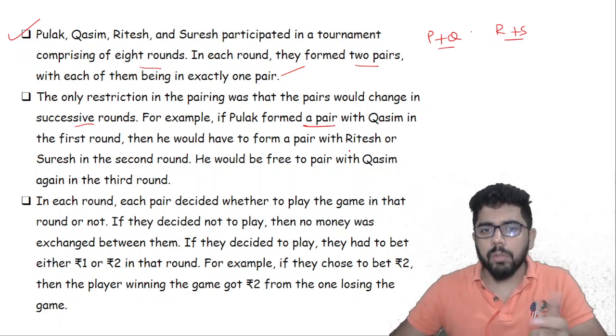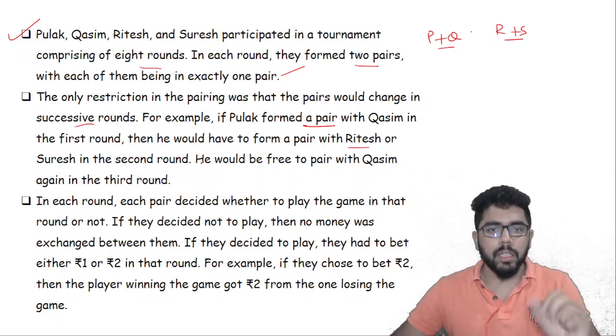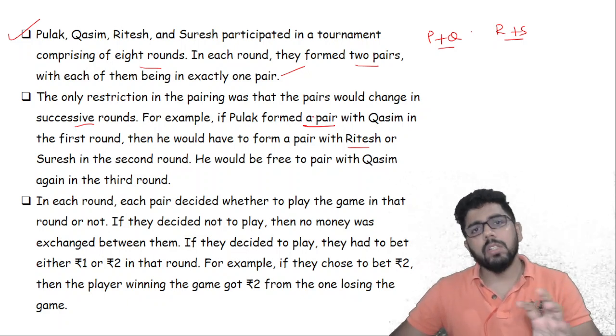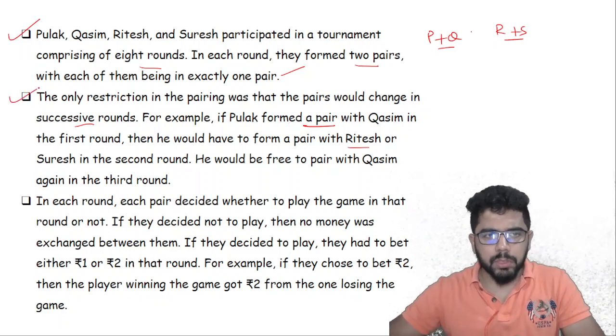In the first round, then he would have to form a pair with Ritesh or Suresh. Pulak cannot be paired with Kasim again. If Pulak is paired with Kasim in round 1, Pulak has to be paired with someone else in round 2. So very easy information to understand.